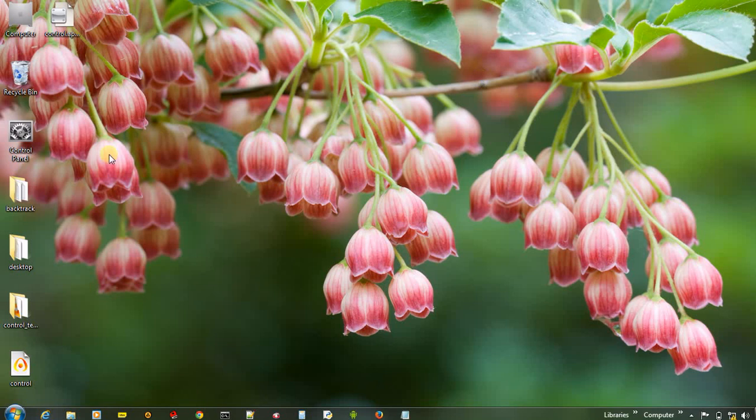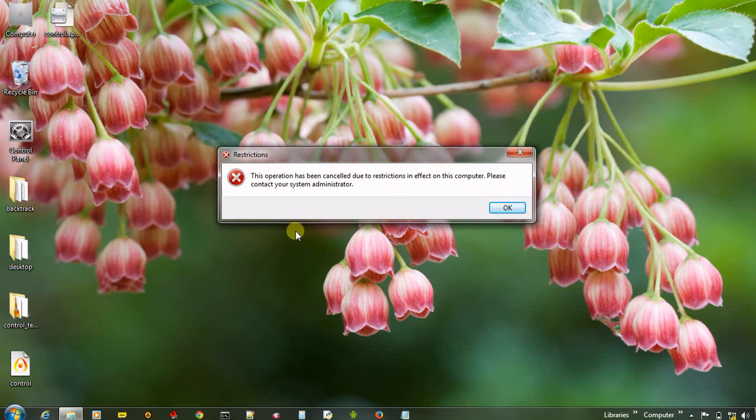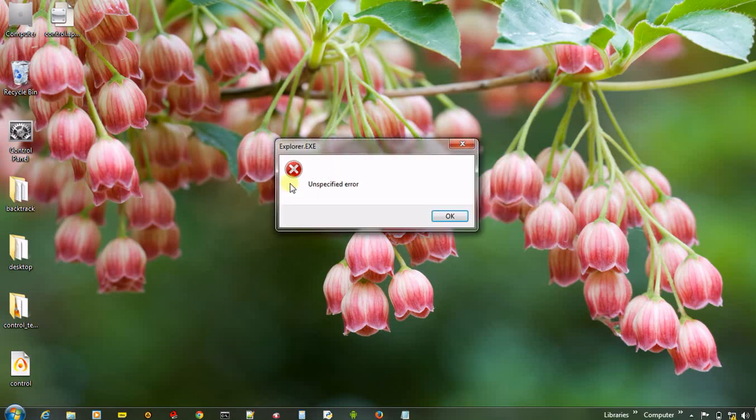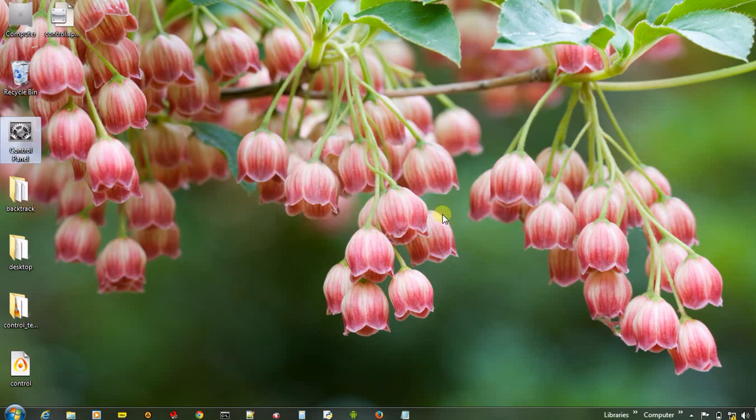And now if you try to open control panel, yeah, there is a restriction. It says that this operation has been cancelled due to restrictions in effect on this computer. So in this way we can disable it, and if you want to enable control panel once again, then you have to follow the same path.